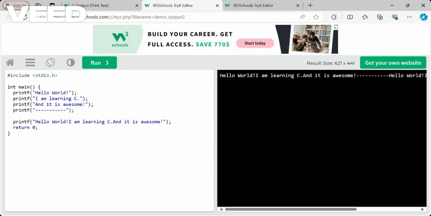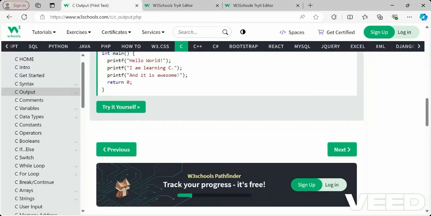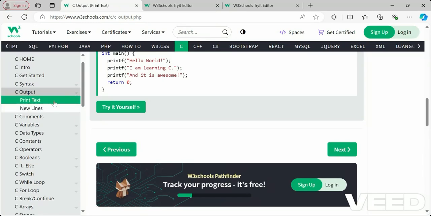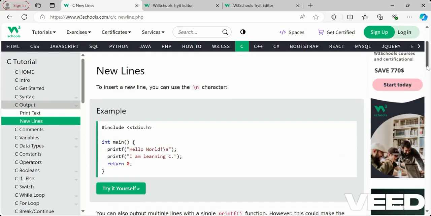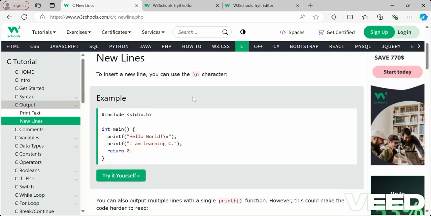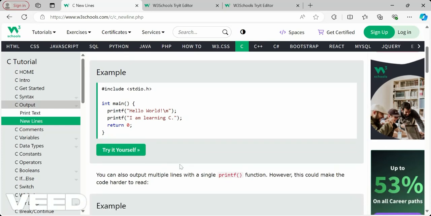So when you ask why we are getting the output side by side even though we are writing printf line by line, how can we overcome that? Yes, we can overcome that using the new line concept. We get statements on new lines by using a character called backslash n. We call it the new line character. We have to mention it within the double quotes of the text, so that the output comes on a new line. See this example of how you will get it.